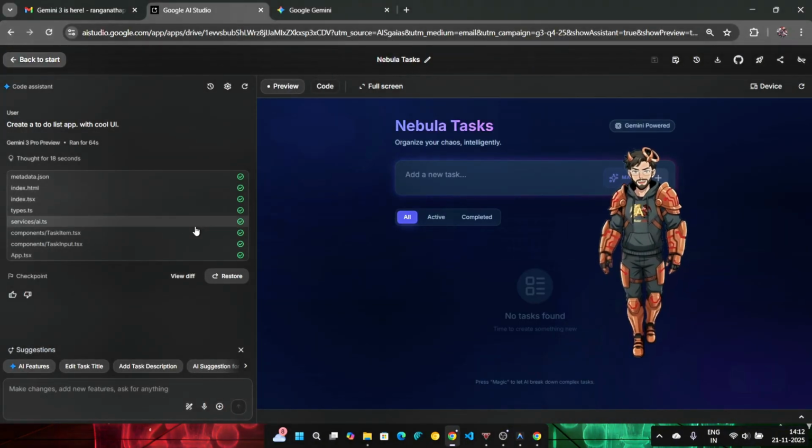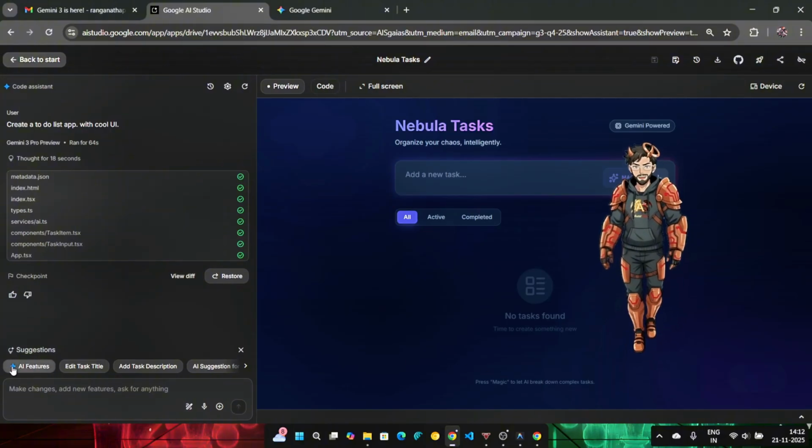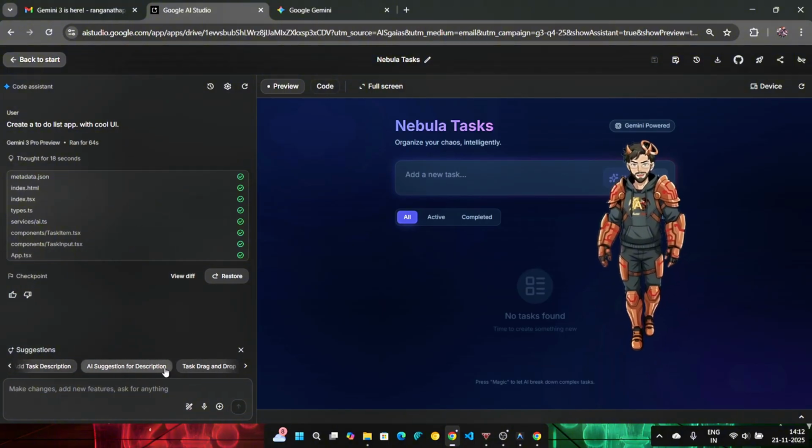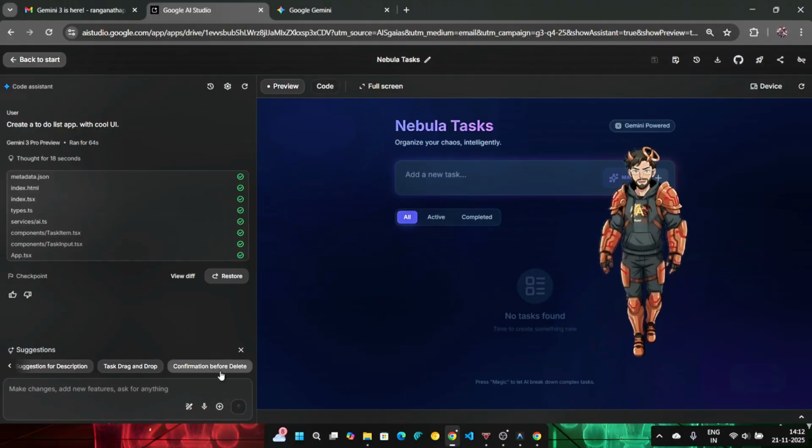And when it comes to Google Build, you see this part, no tasks found, and this thing is not visible at all. But you see the suggestions part. This is extremely helpful. Edit task title, add task description, AI suggestion for description, drag and drop, confirmation before deletion.